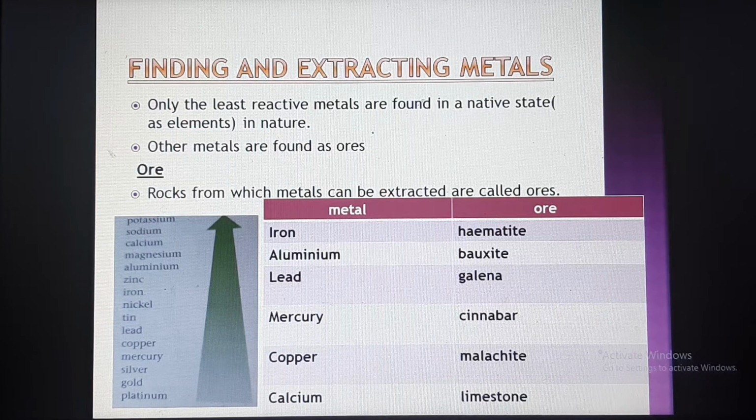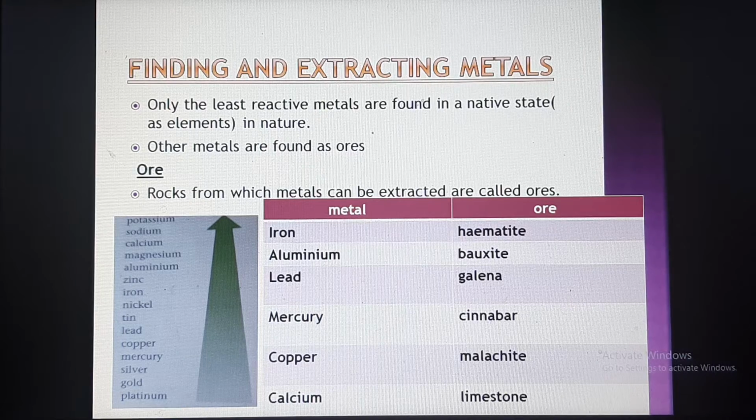And here some of the metals and their ores' names are given. The first one, iron. Iron is found in nature as hematite. We use hematite for extracting iron from it. Aluminium, bauxite; lead, galena; mercury, cinnabar; copper, malachite; and calcium, limestone. These are the names of ores of some particular metals. Extraction process means the separation process of metals from their ore.